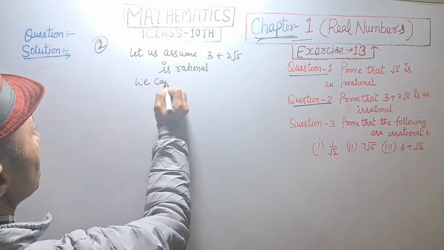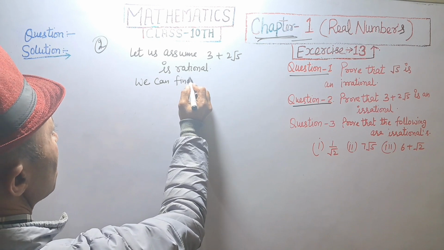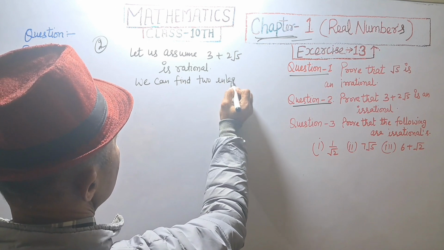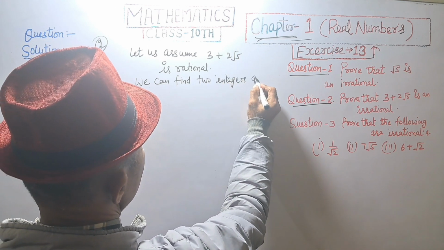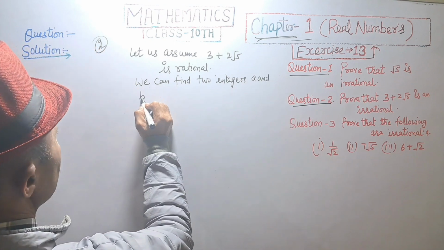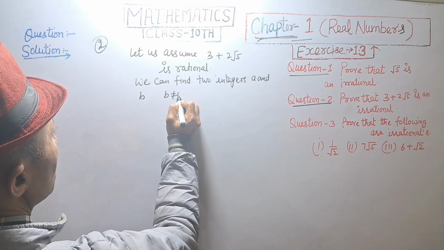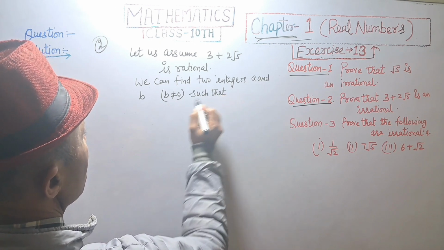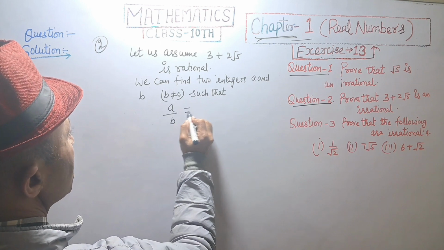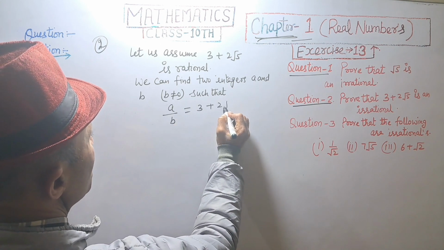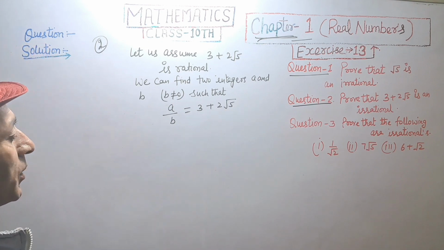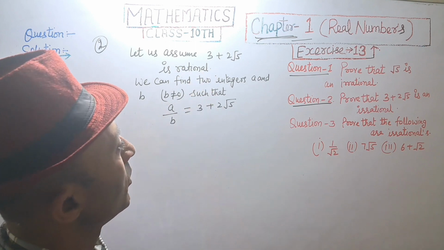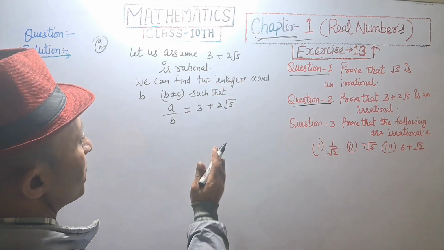We can find two integers a and b, not equal to 0, such that a upon b is equal to 3 plus 2 root 5.